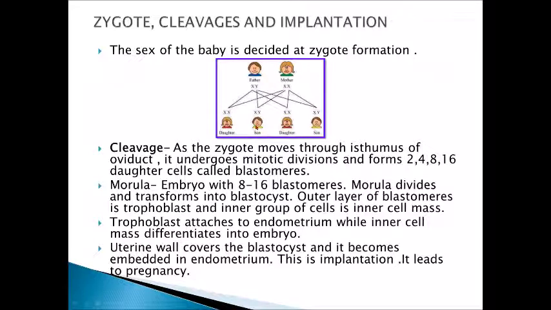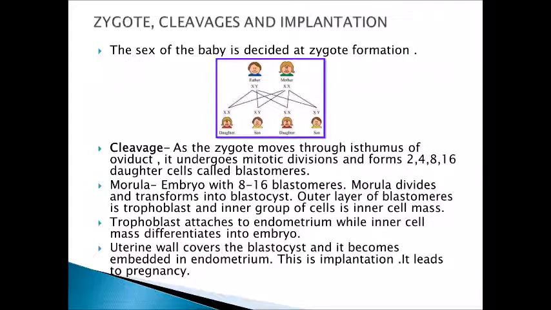So, there are 50-50% chances that the baby can be a daughter or son, and this depends on the type of sperm which is taking part in the fertilization. It is not dependent on the mother. It is dependent only on the sperm type which is taking part in the fertilization.